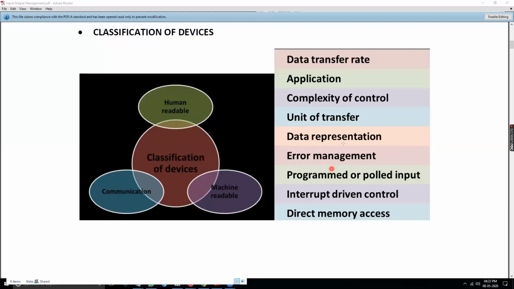Error management. Error management is very important. The operating system looks for whatever error is there, then it tries to see whether it can recover. Then program and pooled input. Program and pooled input is nothing but whenever you are writing a program and you want a number of times the inputs to be used by the particular program. So you will be taking a pool of inputs related to that function.